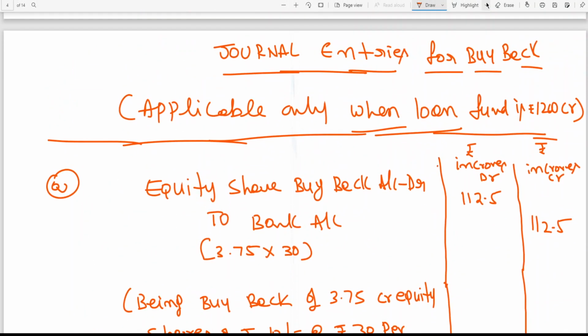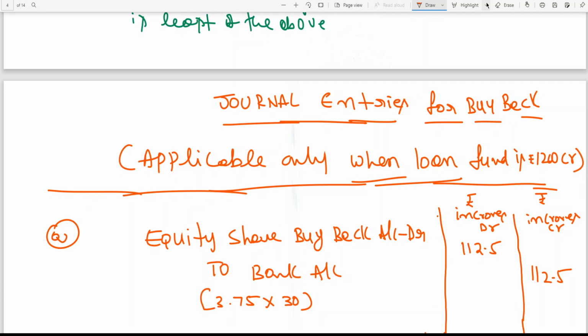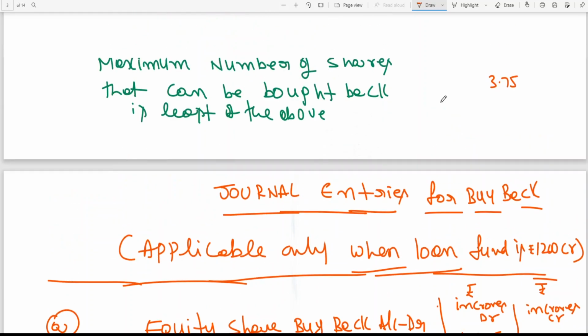I hope you got clarity of thought on how to go for buyback of shares applying the 3 tests. Please see, everything has been given. If it is on the screen or a mobile phone, it is very difficult for you to go back. You told me at the commencement of classes for group 2 live classes that you have been maintaining notes. It's good. I hope you will maintain notes for all chapters which I am covering through recorded lectures. So this is about journal entries for buyback.